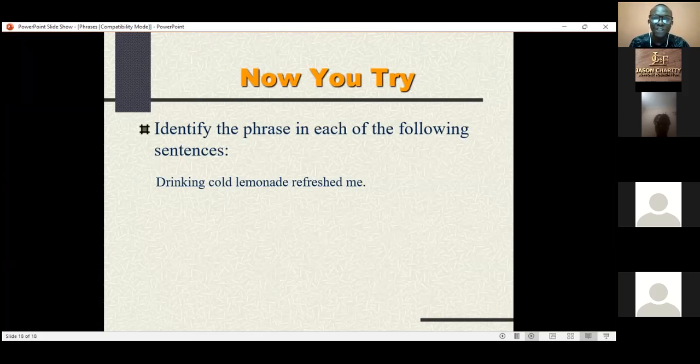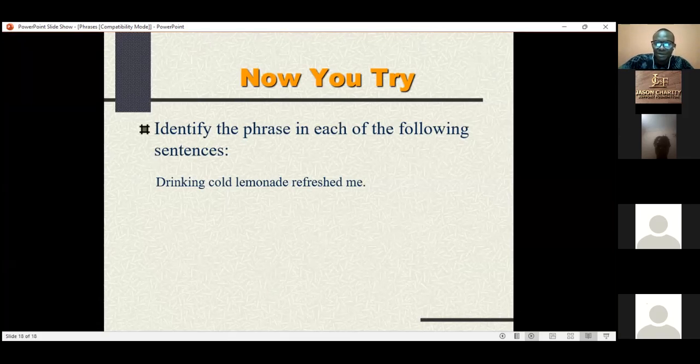Look at this expression. Drinking cold lemonade refreshed me. What is the phrase there? Can anybody try very quickly? Drinking cold lemonade. Very good. Yes, that's the answer. Bravo. So drinking cold lemonade there is the phrase.